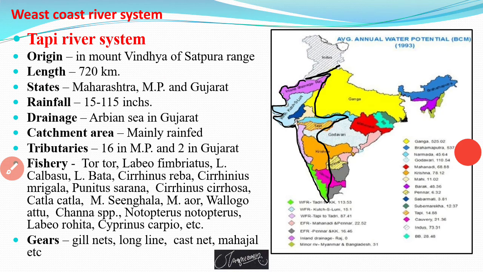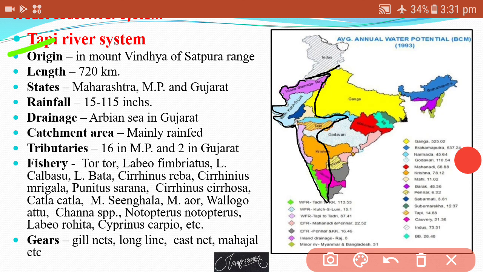Then about the second major river in the west coast river system, the Tapi river system, which has a length of about 720 km and originates in Mount Vindhya of the Satpura range. This covers states like Maharashtra, Madhya Pradesh and Gujarat. Rainfall is about 15 to 115 inches and drainage is to the Arabian Sea in Gujarat. Catchment area is mainly rain-fed. Tributaries are 16 in Madhya Pradesh and 2 in Gujarat.